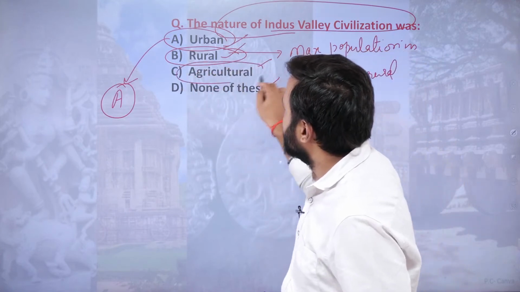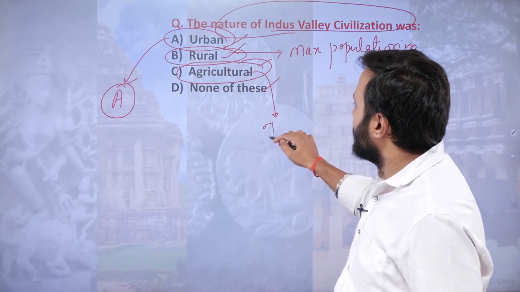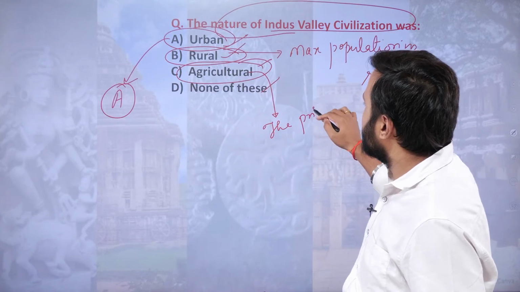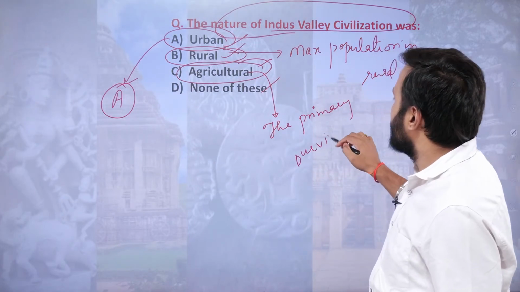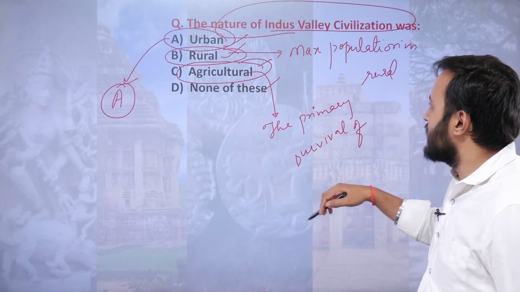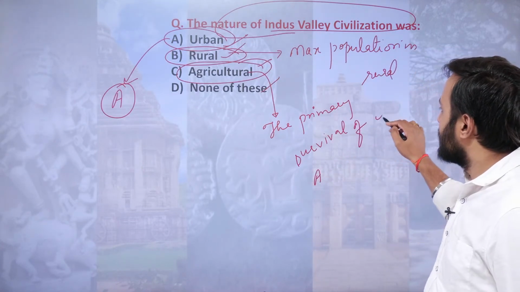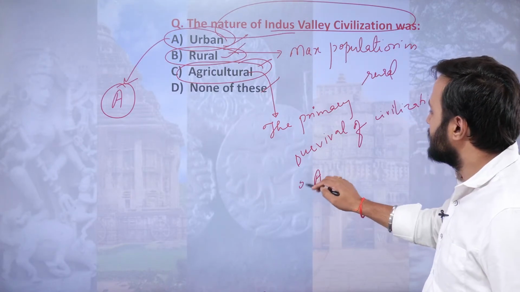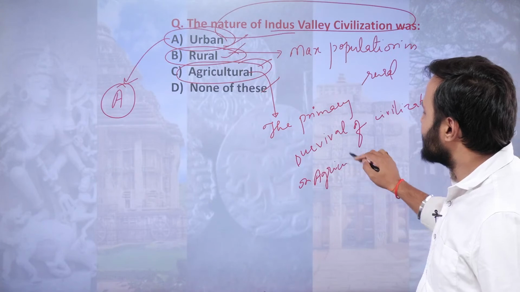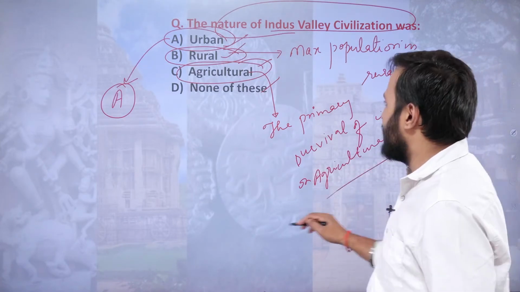However, the primary survival of the civilization was agricultural. So this is an important thing to clarify.